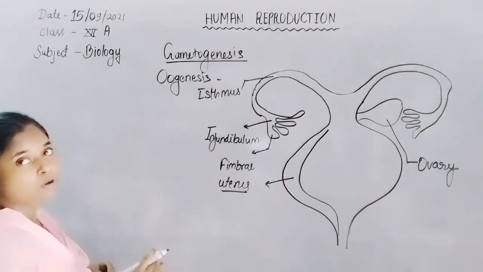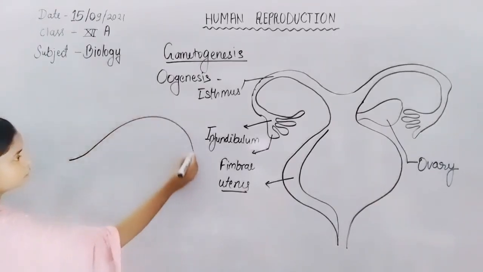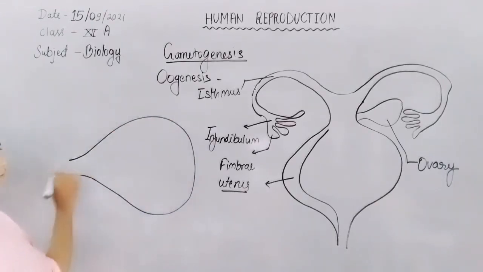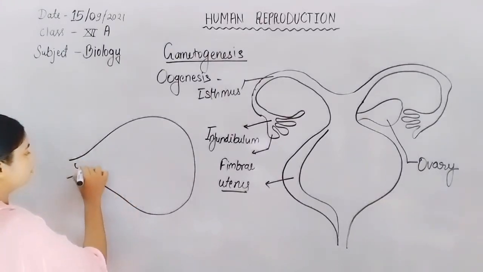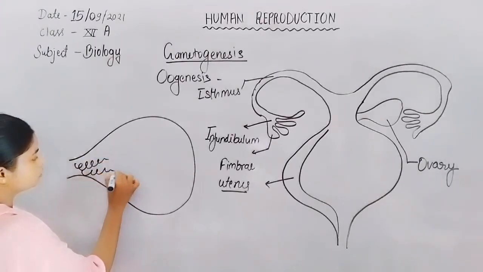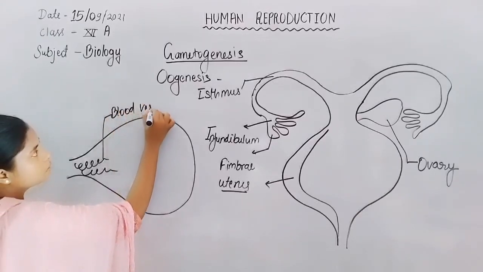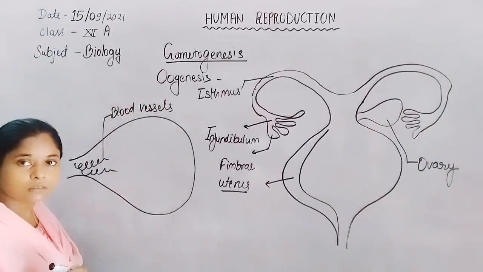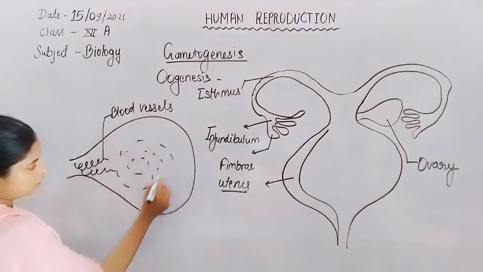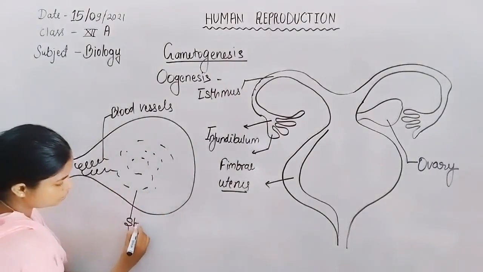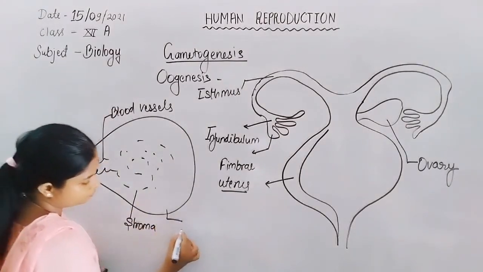Now let us discuss the ovary separately. Inside the ovary, different structures are present. That means here are blood vessels, then the stroma region, and the germinal epithelium.